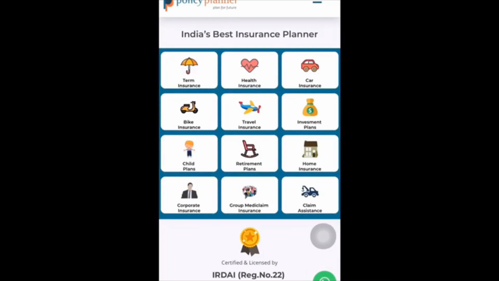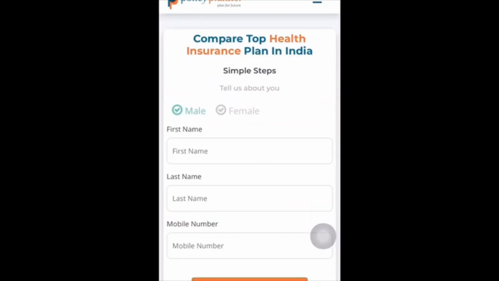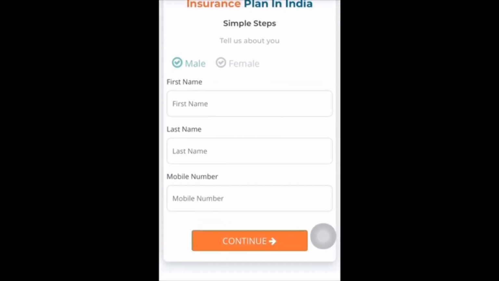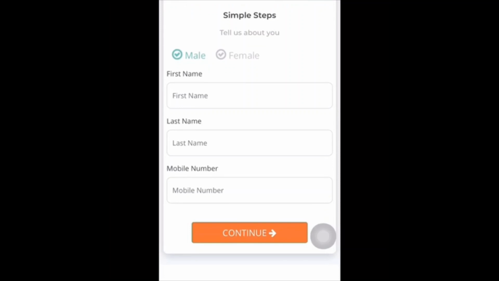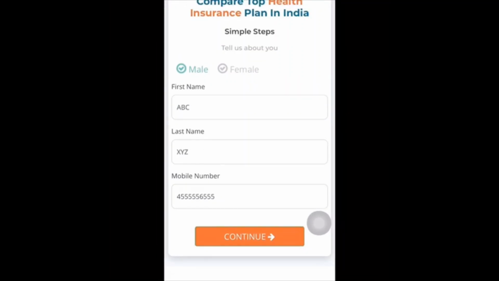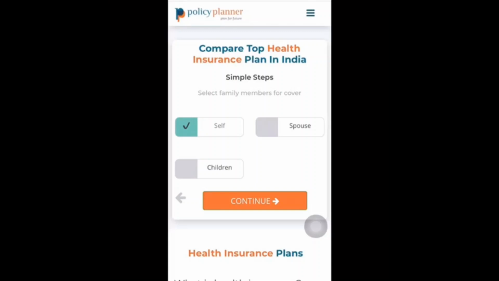The first step starts with selecting the health insurance option. On the second page, we should fill in our mandatory details such as the first name, last name and the mobile number. On the third page we will fill in our family members.